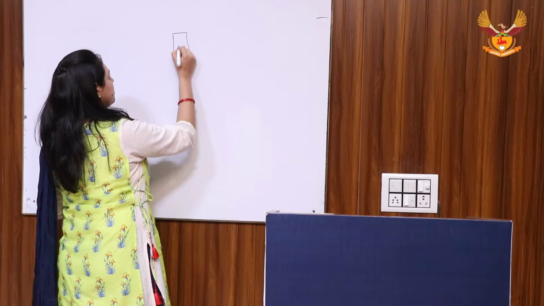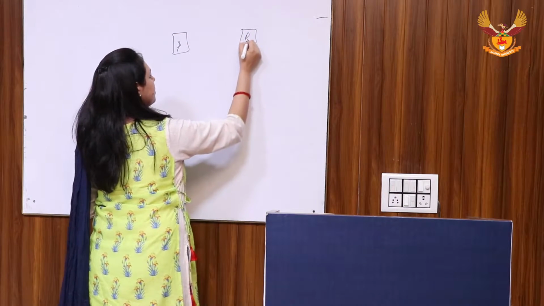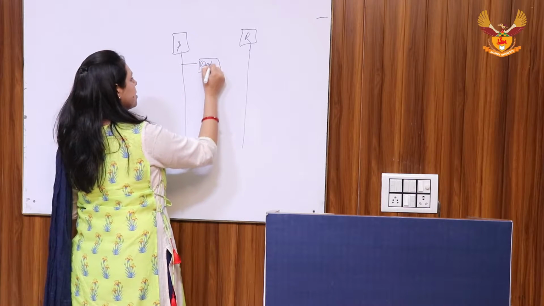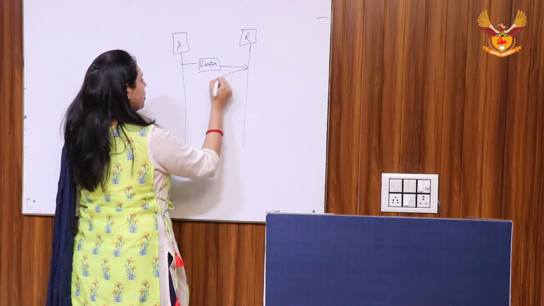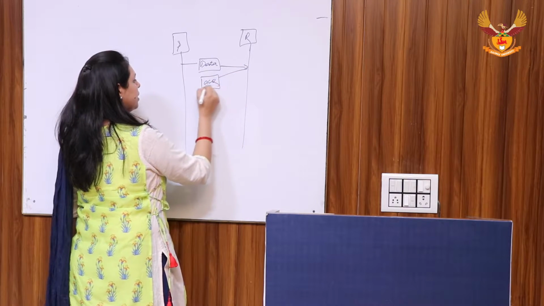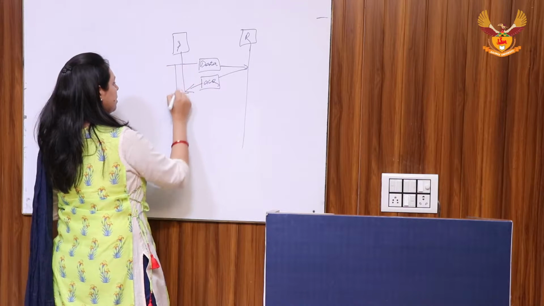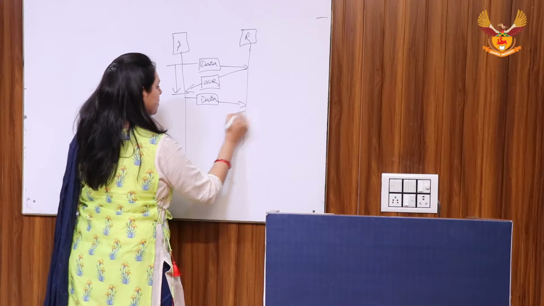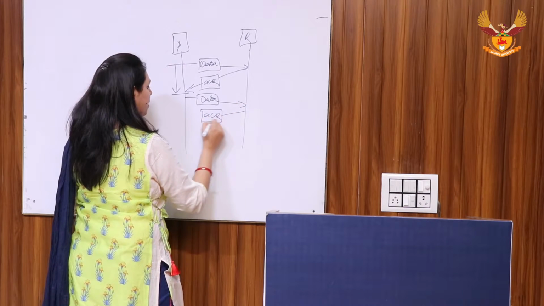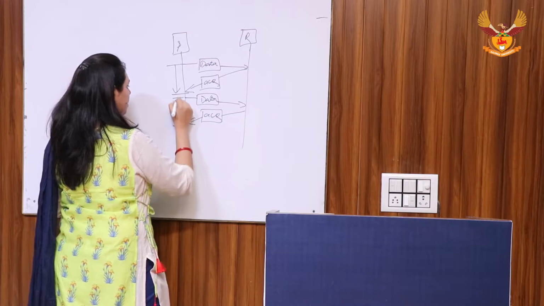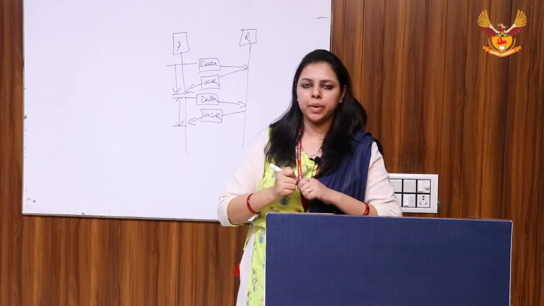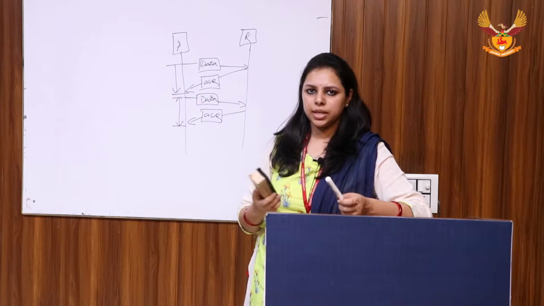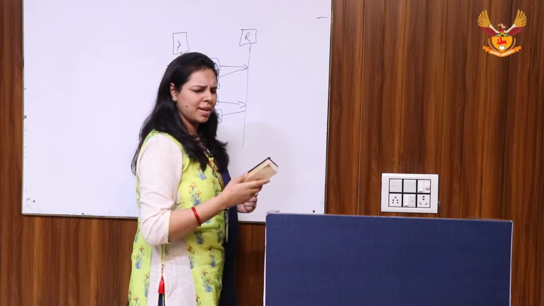This is sender and this is receiver. When sender sends the frame, this is data, and when the acknowledgement is received back, then only other data is sent. So in this type of mechanism, there is a guaranteed delivery of data since the receiver is acknowledging the receipt of the frame.